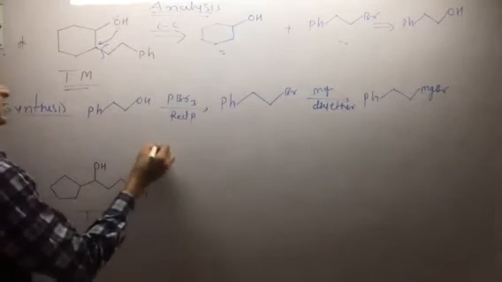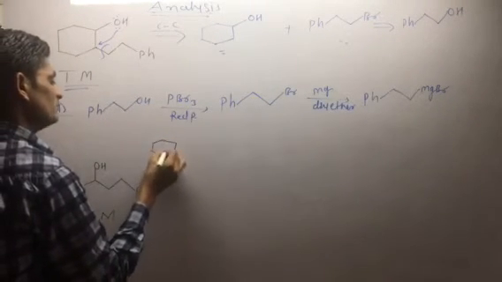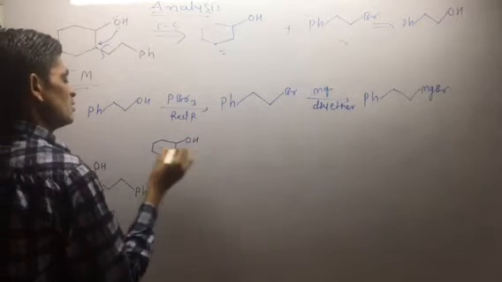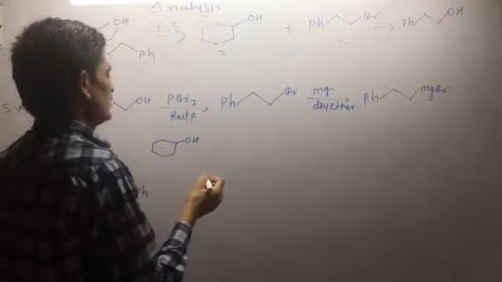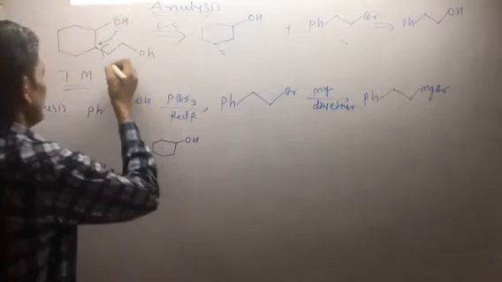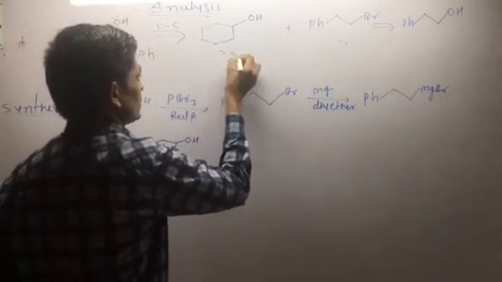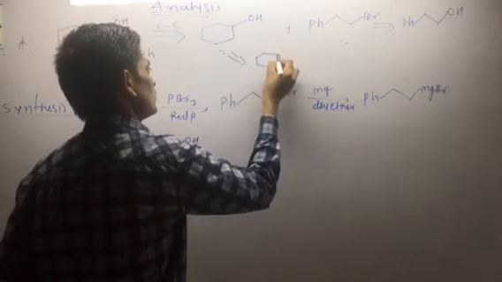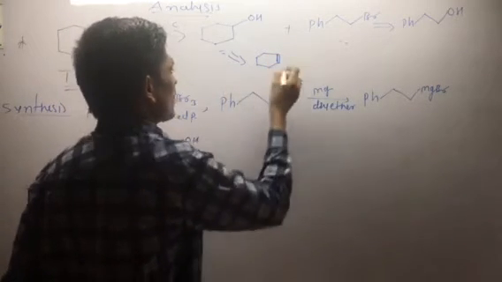In the second species, we have cyclohexanol. If this is analysed in reverse, it goes to the formation of cyclohexene.